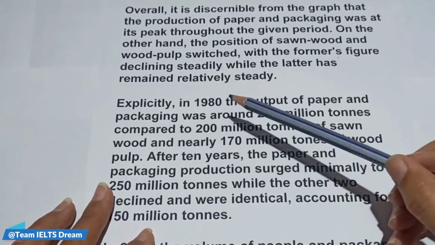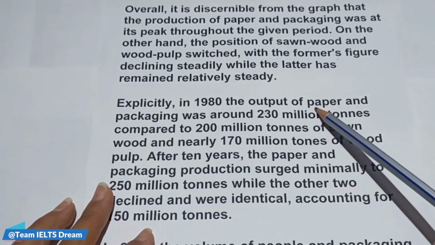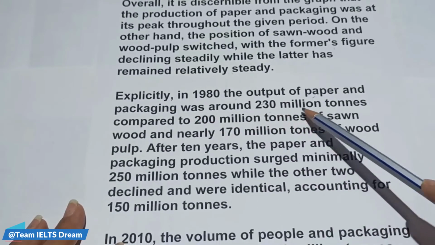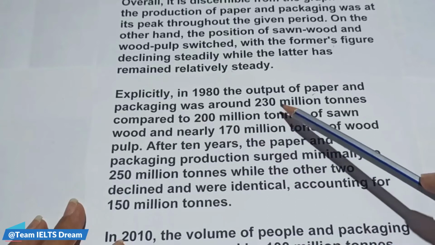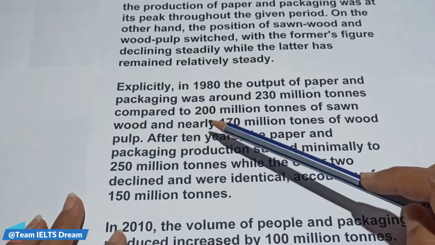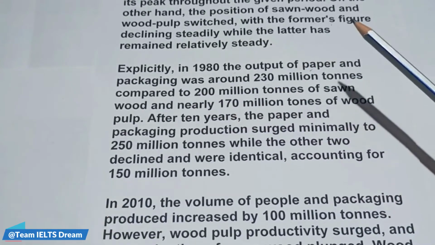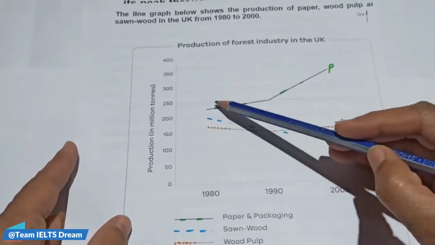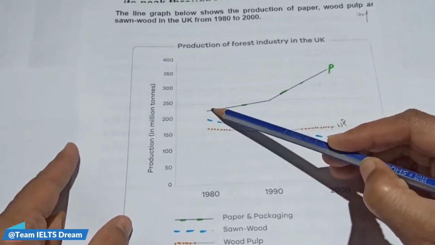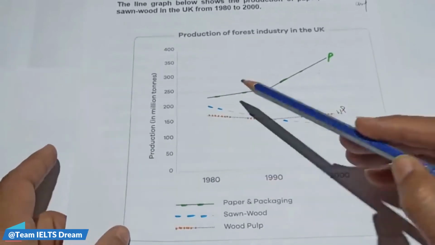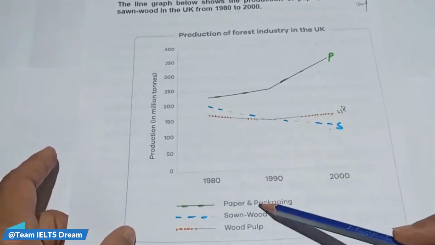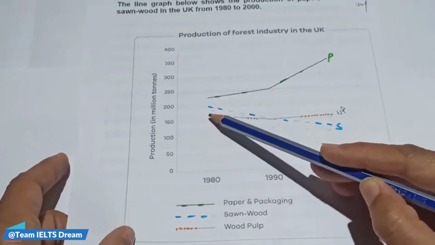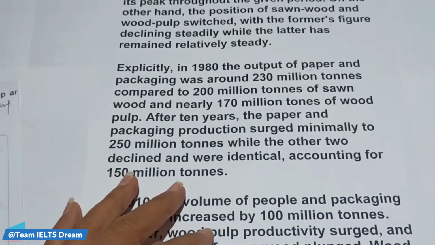Now explicitly, in 1980 the output of paper, meaning the production of paper and packaging, was around 230 million tons compared to 200 million tons of sawnwood and nearly 170 million tons of wood pulp. So in the year 1980 we can see here 230 million tons of paper and packaging, then 200 million tons of sawnwood, and wood pulp was around 180 or something like that, 170.